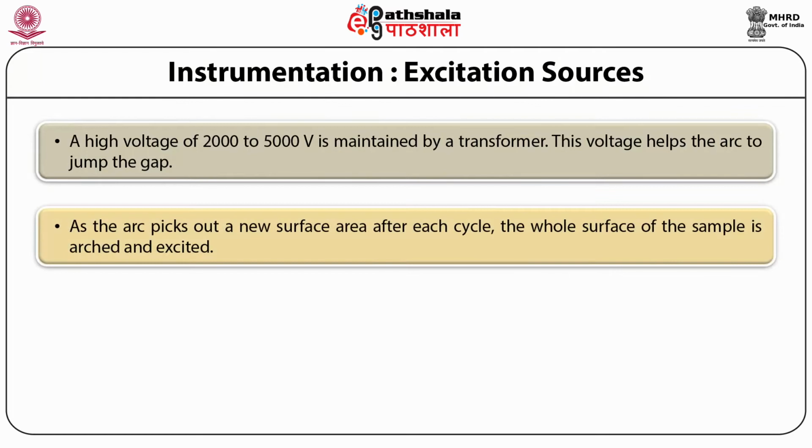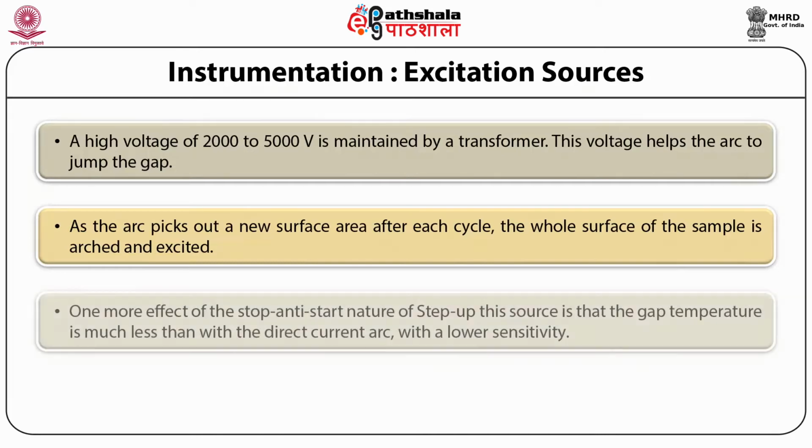As the arc picks a new surface area after each cycle, the whole surface of the sample is arced and excited. One more effect of the stop-and-start nature of this source is that the gap temperature is much less than with the direct current arc, with a lower sensitivity.